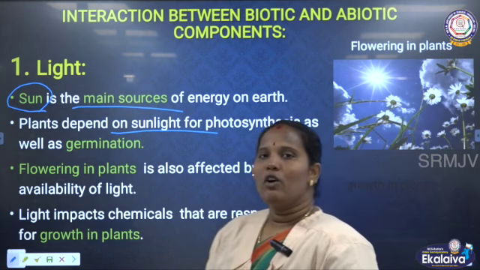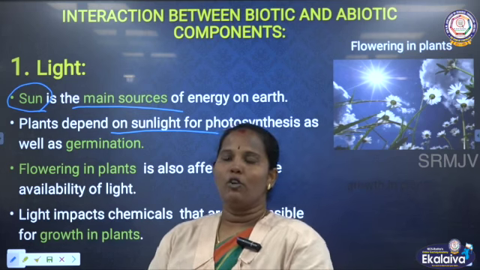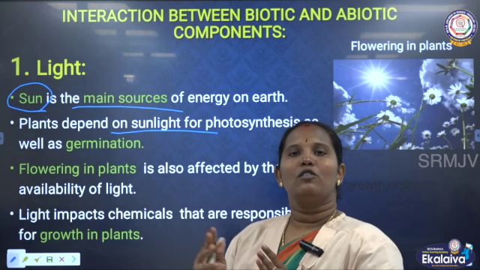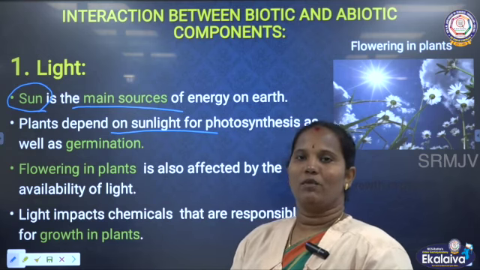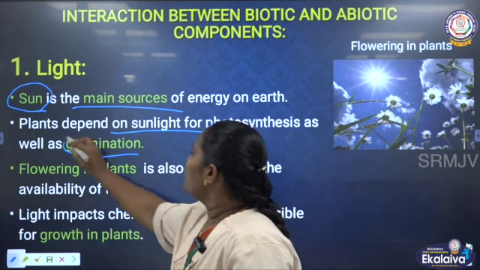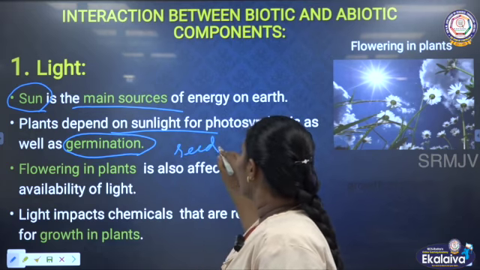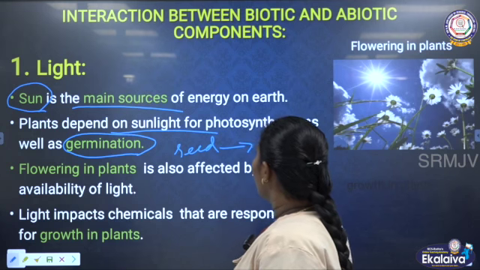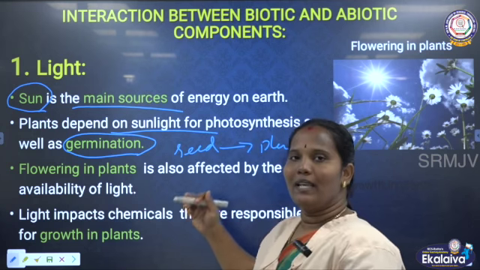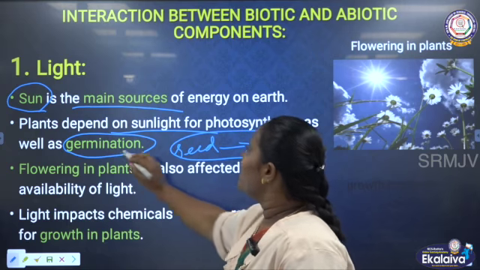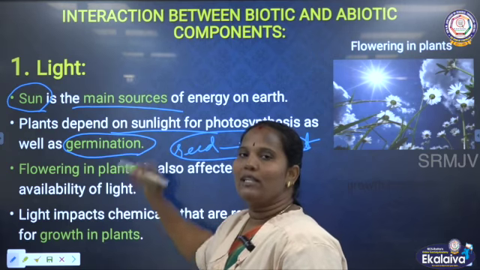See, plants we know very well, plants want to grow. Living things have growth. This growth of plants we call the germination process. Germination is the growth of the seed. If we put the seed into the soil, it can grow like a plant, slowly. So, this growth of the plant happens with the help of the sunlight. It is called the germination.